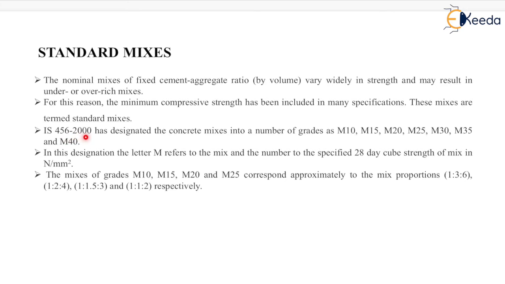IS 456-2000 has designated the concrete mixes into a number of grades such as M10, M15, M20, M25, M30, M35 and M40. Here M represents the mix and 10 represents the characteristic compressive strength, that is, the 28 days cube strength of mix in Newton per mm square.